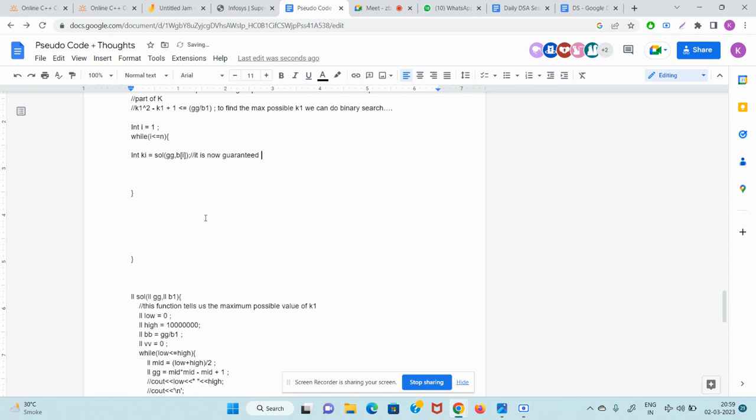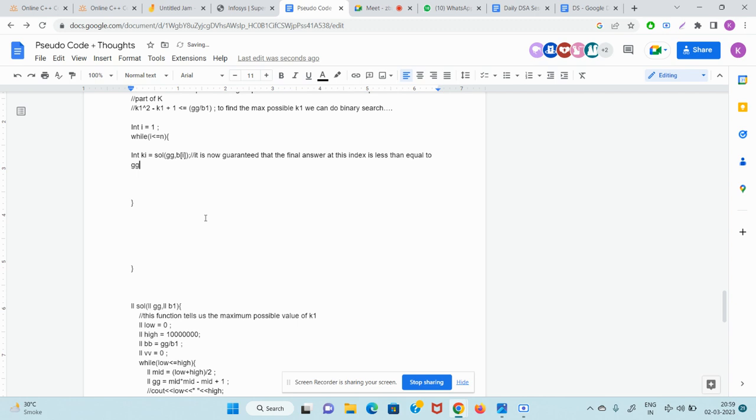is now guaranteed that the final answer at this index is less than equal to gg. Okay. So what I should do now is add all the k's that come, k1 plus k2 plus k3, whatever k's you are getting. So int totk equal to 0, and totk plus equal to ki.